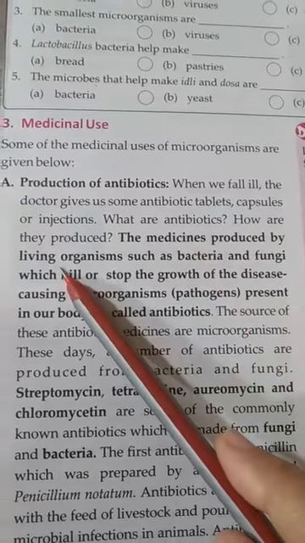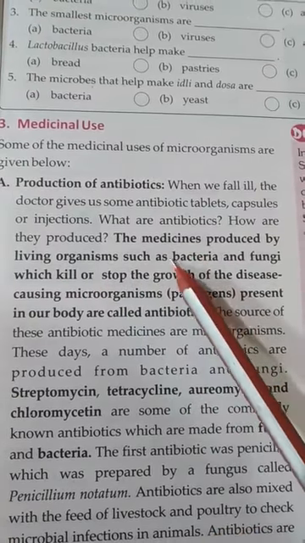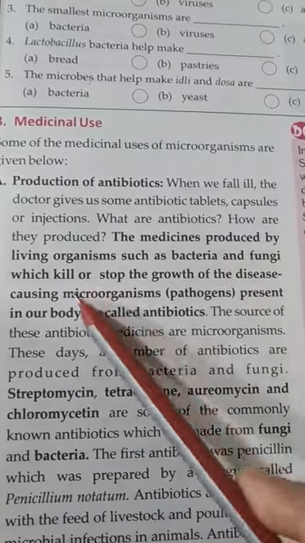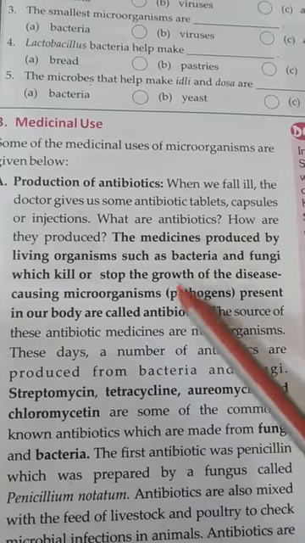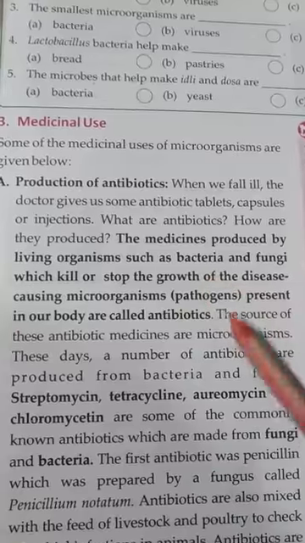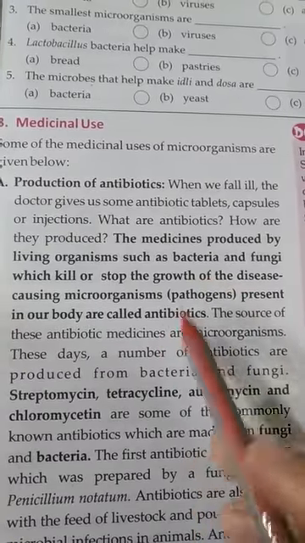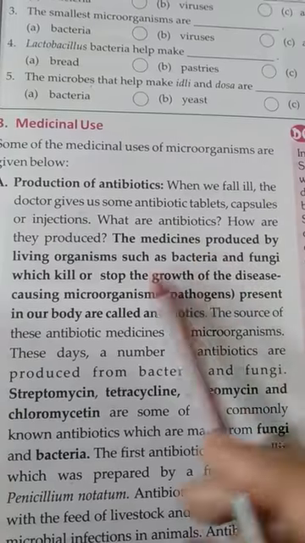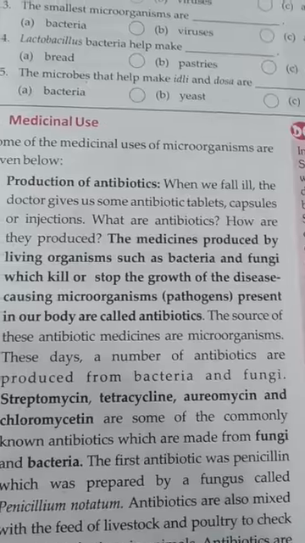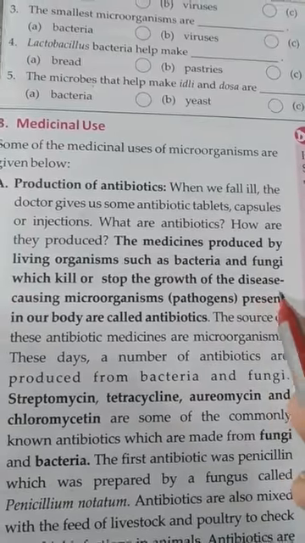Medicines produced by living organisms such as bacteria and fungi, which kill or stop the growth of disease-causing microorganisms, the pathogens present in our body, are called antibiotics. Understood? Antibiotics are produced only by living organisms such as bacteria and fungi.